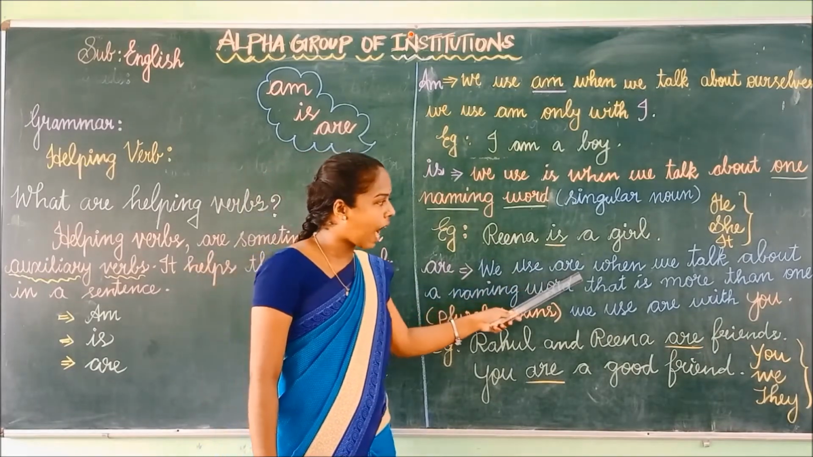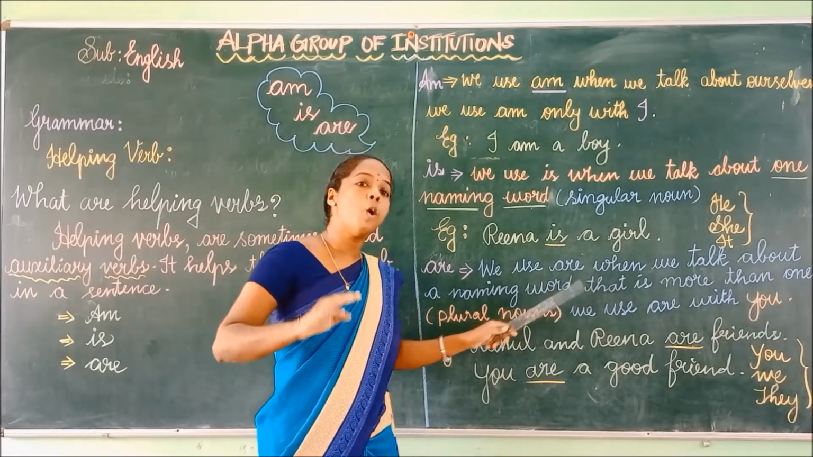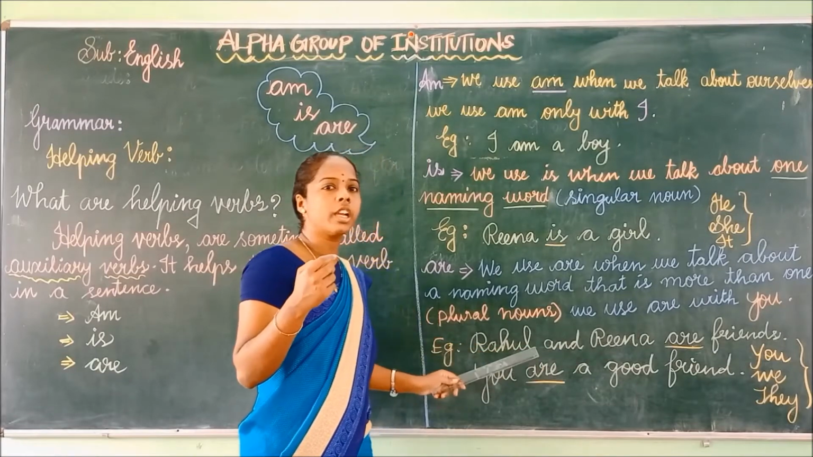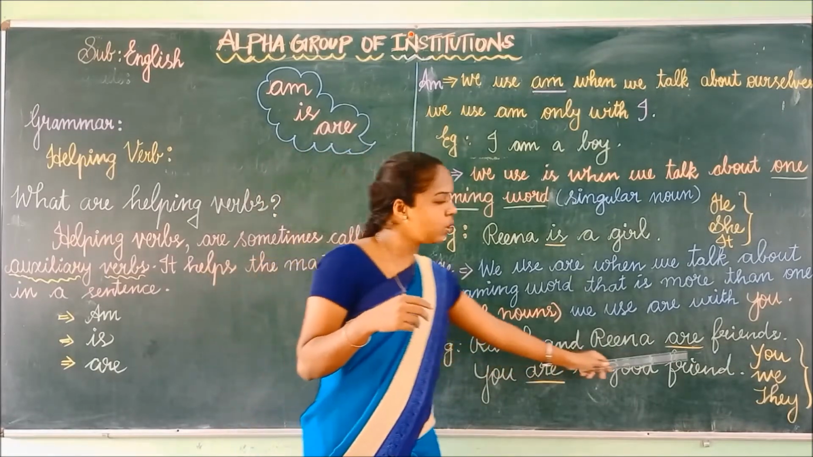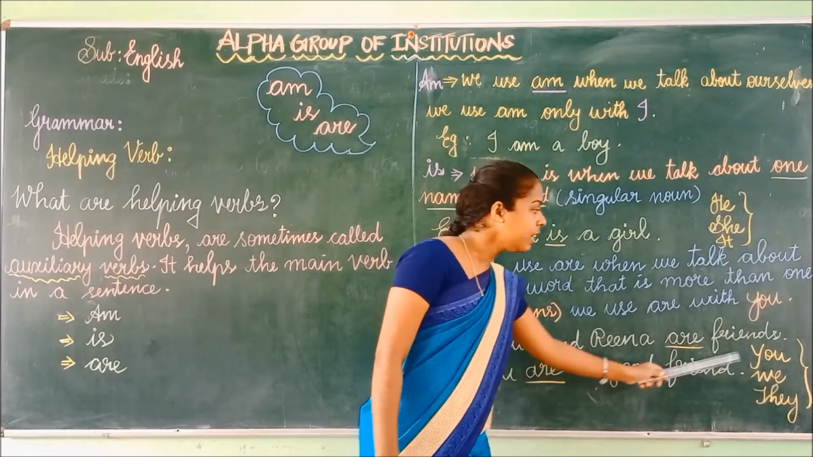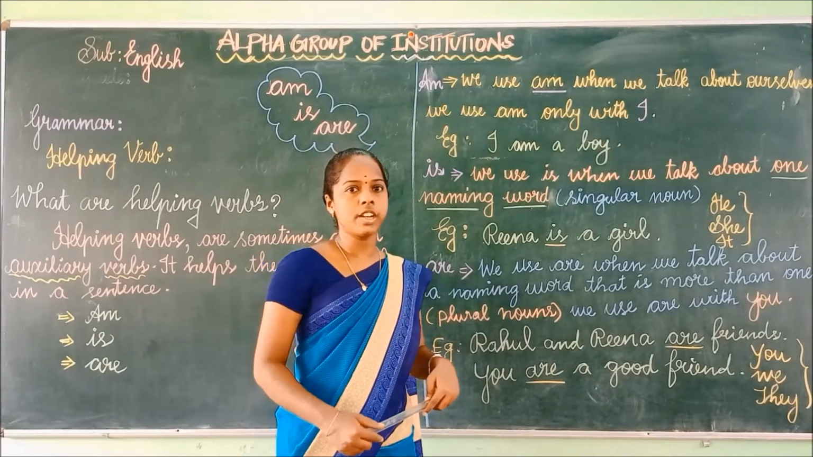We use are when we talk about a naming word that is more than one. See the example: Rahul and Reena. Here we are talking about two persons, so we have to use are. And you, we, they are the clue words. After you, we, they, we have to use are. Are you clear, children?